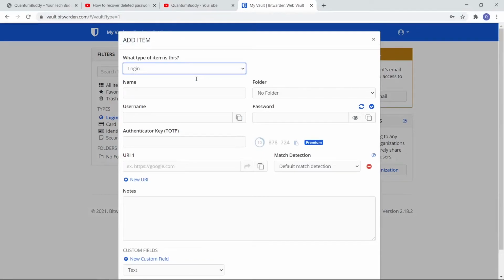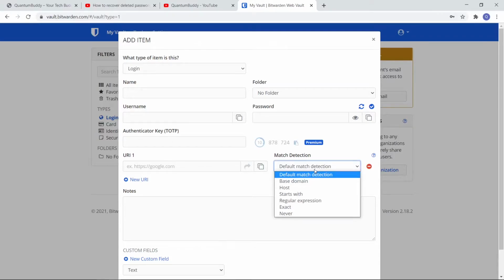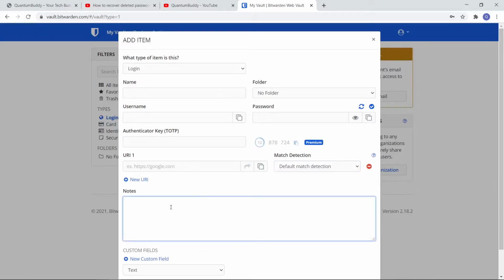If you are going for any item like login, it will be asking for the name and the folder. Then it is asking for username and then password. Here we will be giving the URL. Based on this URL, it will be suggesting the passwords. Here you can give the match criteria. If you want default match, you can keep base domain name, host name, starts with, like this. If you have any notes, you can give. You can add any custom fields also.